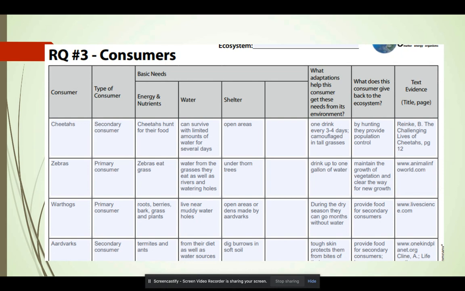The adaptations that help zebras get what they need from the environment, well, they can drink up to 1 gallon of water at a time. So they can take in large amounts of water, which will then help them sustain their need for water for a long period of time. Zebras give back to their ecosystem because they help to maintain the growth of the grasses. As they eat the grasses, that clears the way for new growth. So that is how zebras give back to their ecosystem. And again, in my text evidence, I found my information on animalinfoworld.com.